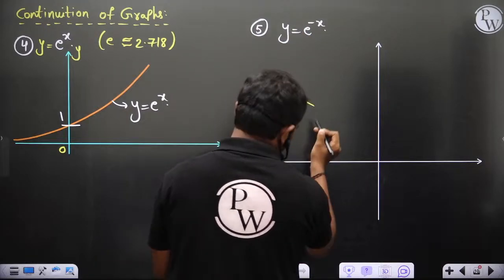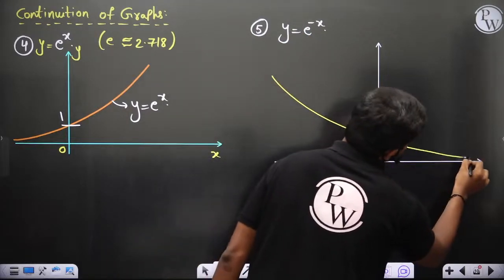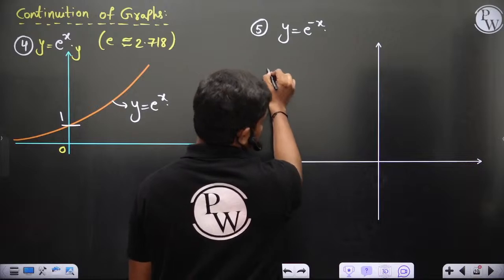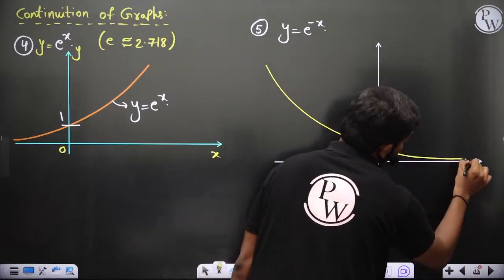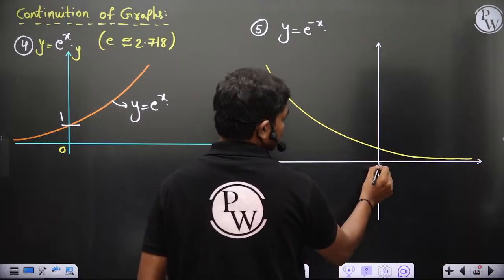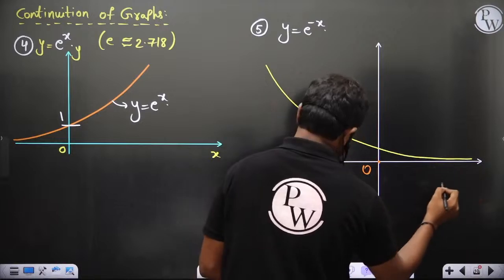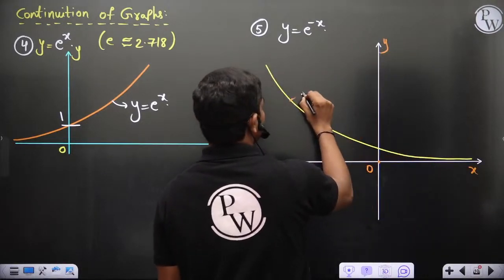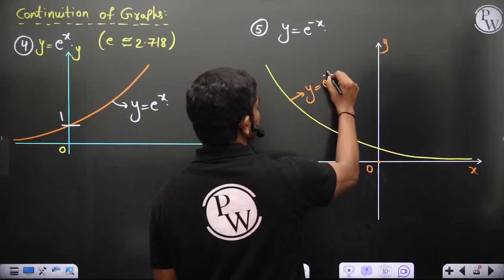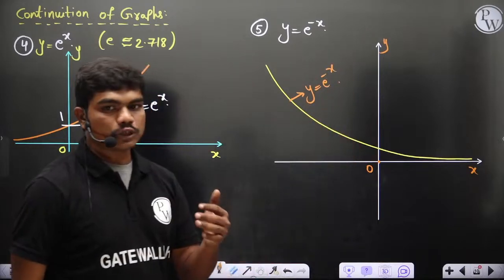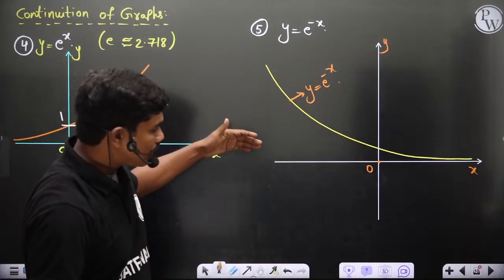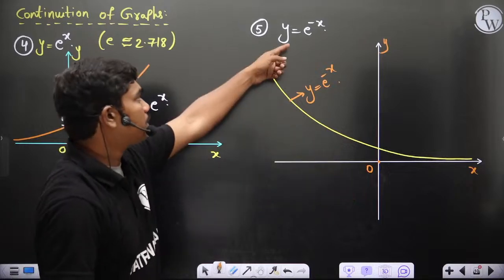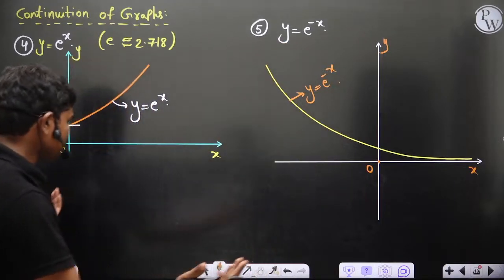So you can see the graph will come something like this. It's exponentially decreasing, and this is origin, this is x, this is y, and this is y equal to e to the power minus x. Clear? As x increases, the function value keeps decreasing, because e is positive. So these are graphs you might have seen.